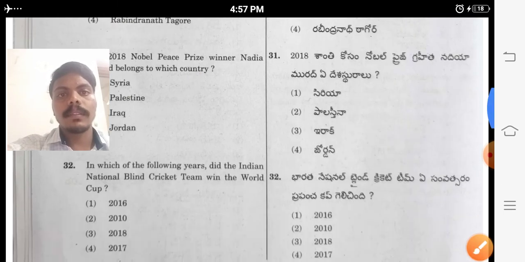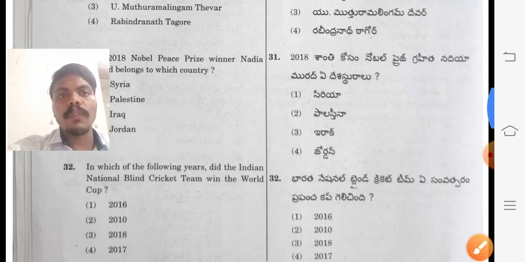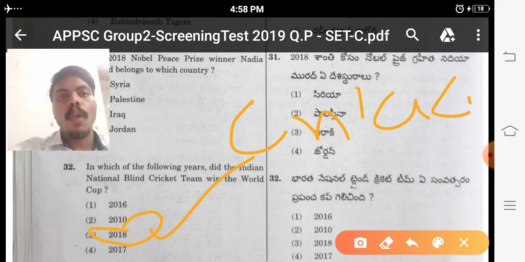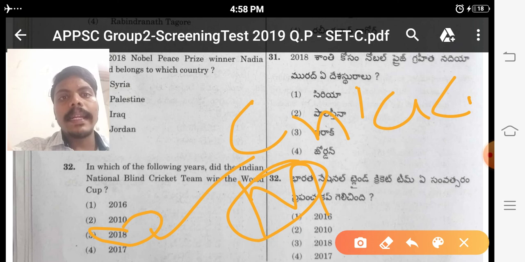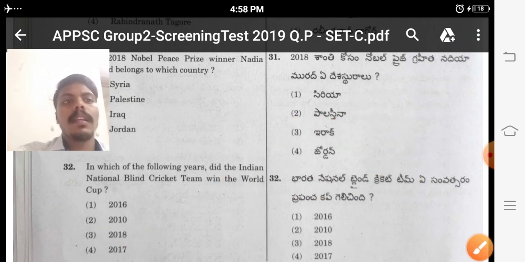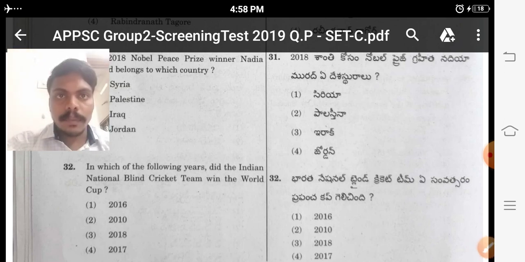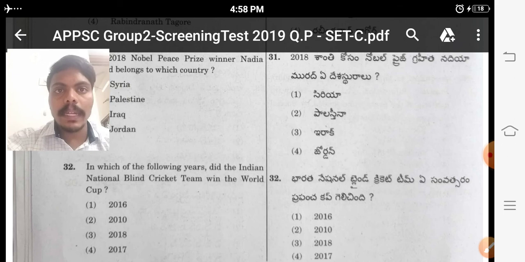Next one, last question, in which of the following years did the Indian national blind cricket team win the World Cup? That is 2018. We are following cricket also, but some difficult questions they may ask. We are following only men's cricket, but they asked about Indian national blind cricket, that we have to see. Here we discussed up to the 32nd question. In the next session we will take some more questions.